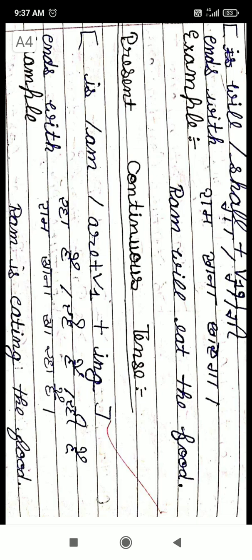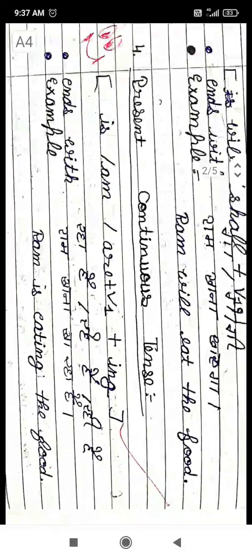And in present continuous tense we use is, am, are plus first form plus ing. I am reading a book. At present, I am doing this action, so there I will use present continuous tense. Am is used with I, is is used with a singular noun or pronoun, and are is used with a plural subject. I am reading the book, she is eating the food, they are playing cricket. Now, past continuous tense.